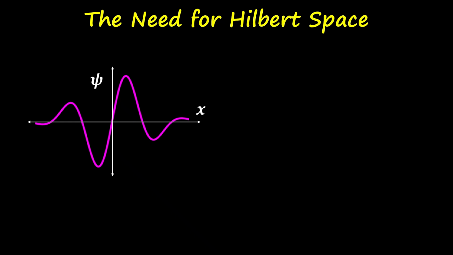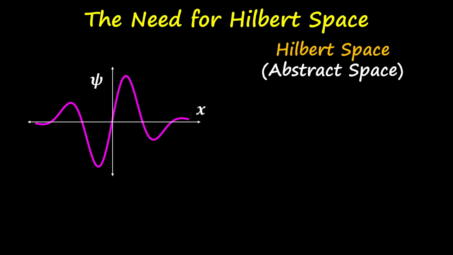We just drew a 1D real wave function, but it is not always like this. The wave function is not just a curve drawn in ordinary space. To analyze it consistently, quantum mechanics is placed inside a special kind of mathematical space called the Hilbert space. In Hilbert space, the wave function is treated as a vector.